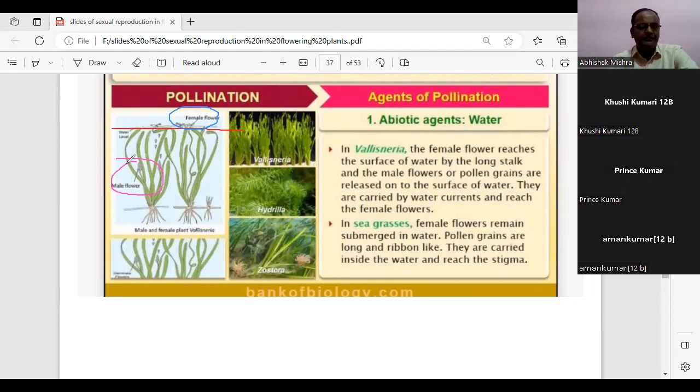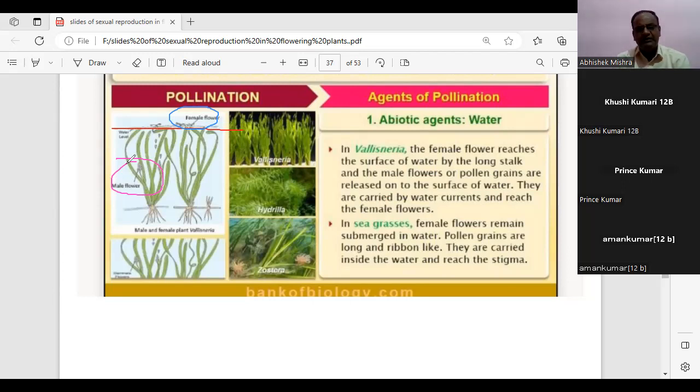That means the female flower is definitely at the surface level, and the male flower, submerged beneath the water level, releases the gametes, and then the male gamete or the pollen reaches the surface to sit over the stigma of the female flower.